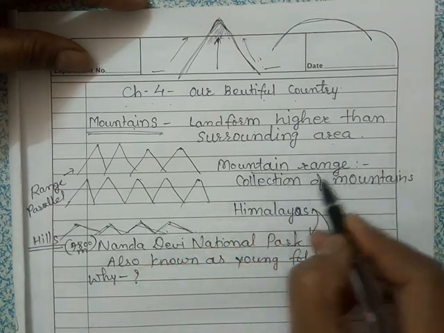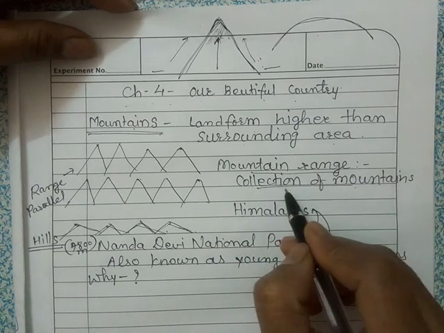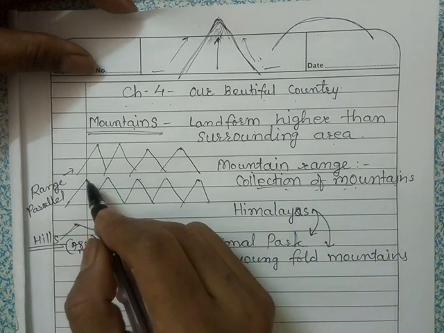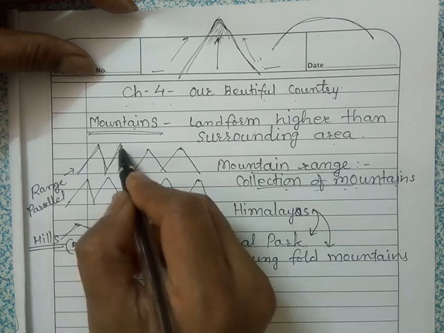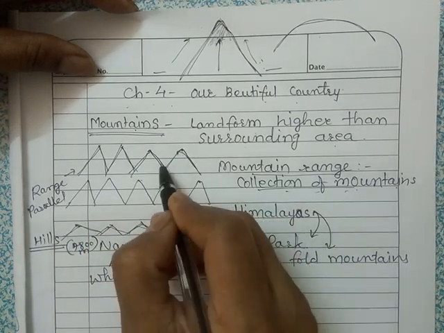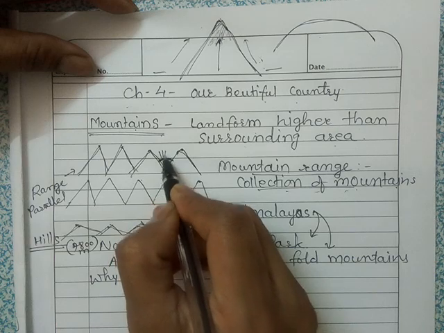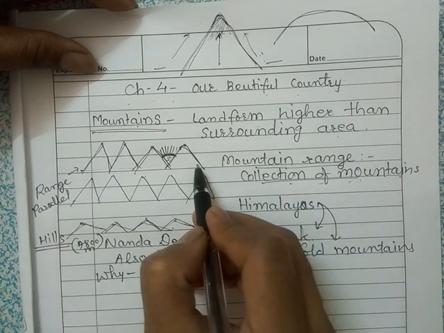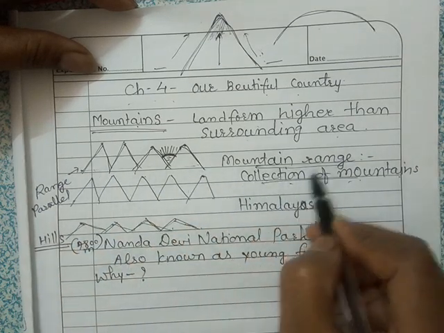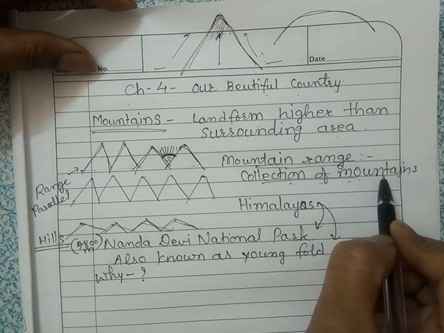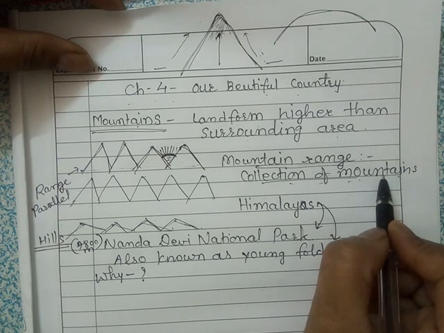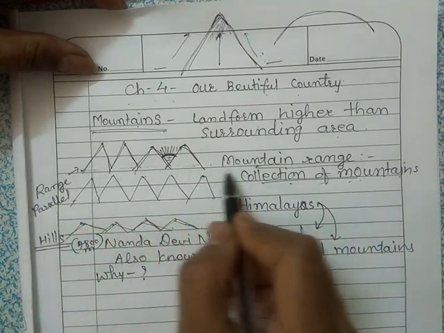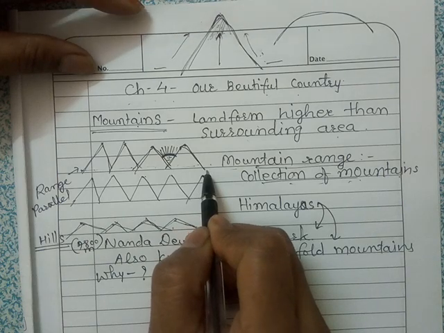Then what is a mountain range? A mountain range is a collection of mountains. When we draw a landscape, we show this type of hills or mountains, and here we show one sun. So this is called a mountain range. It is a collection of mountains, and these mountains are located close to each other in a row, so it is called a mountain range.